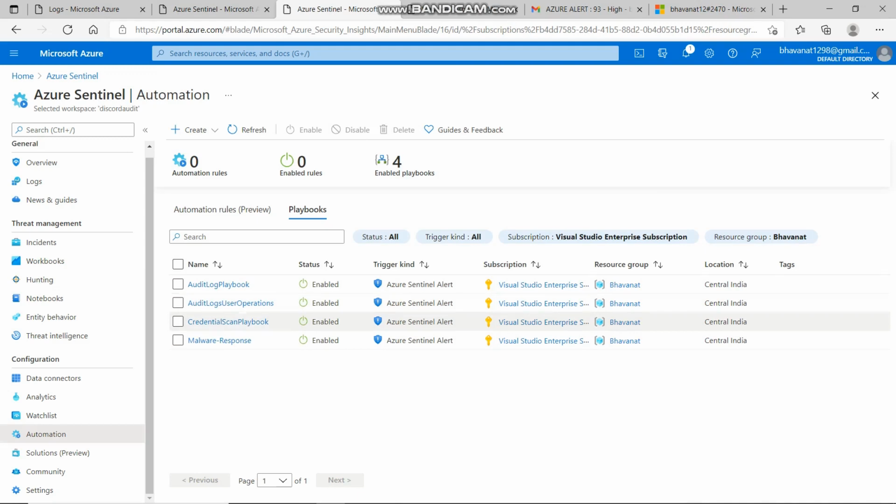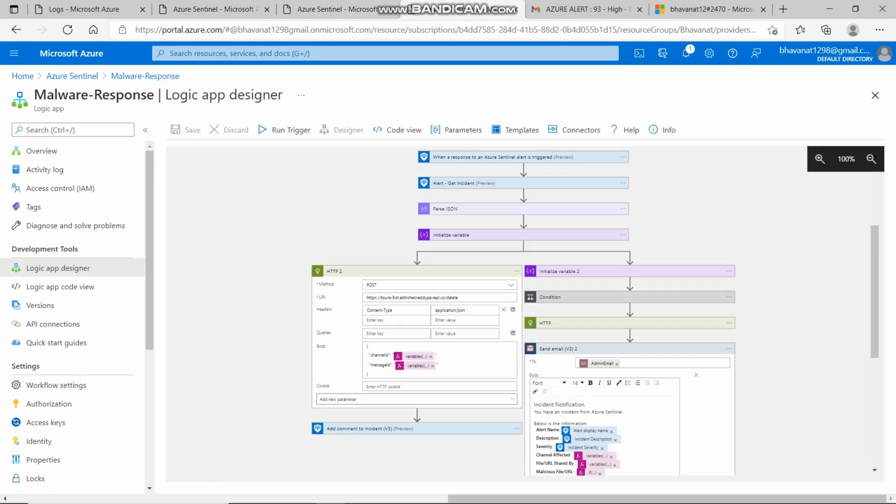So here is a list of playbooks, and the one we are currently interested in is the malware response playbook. This is a common playbook which has the condition for the case of malware URL and also the malware attachment. We can see that we defined an easy to understand flowchart where, based on the different conditions, we are executing the logic to delete the message in the case of detection of malware and also triggering an email as well as the Discord alert.